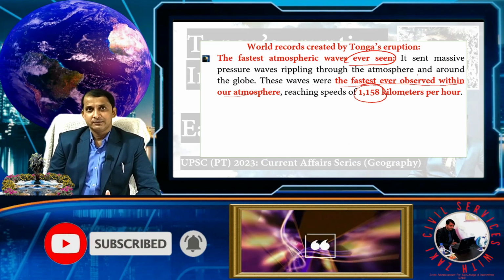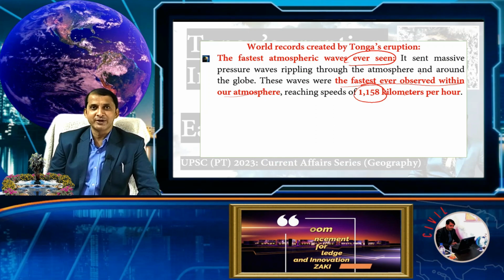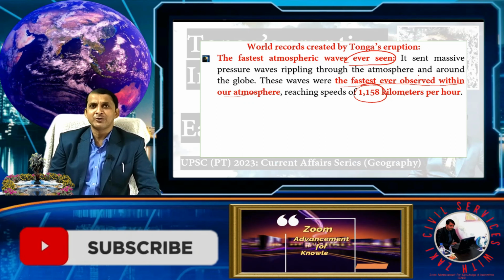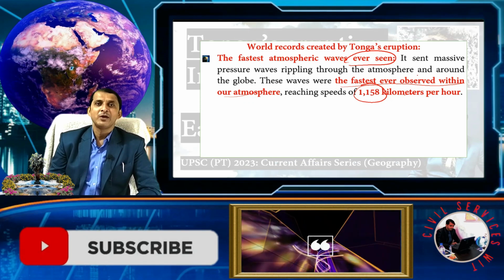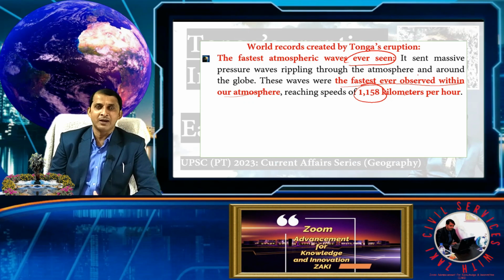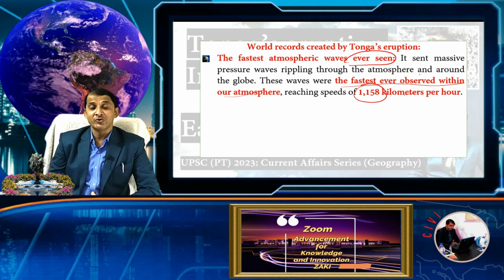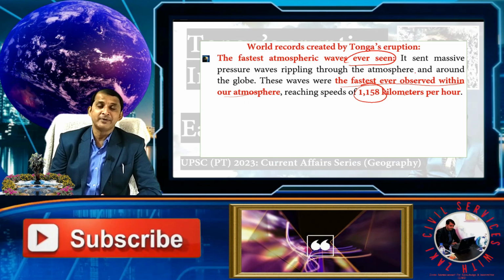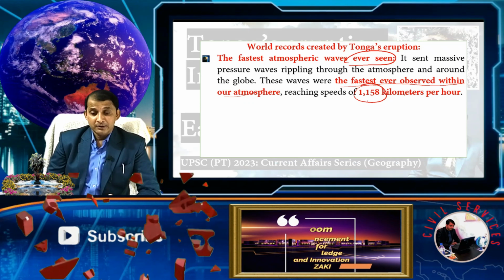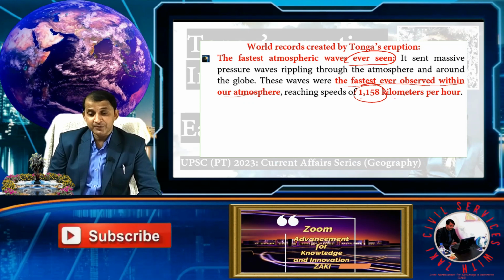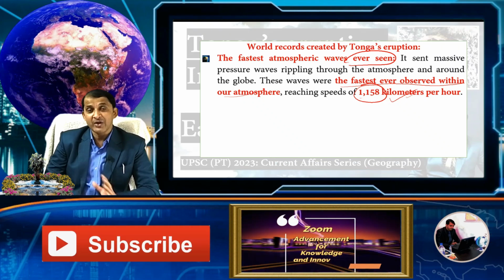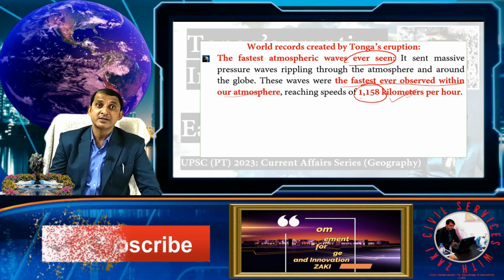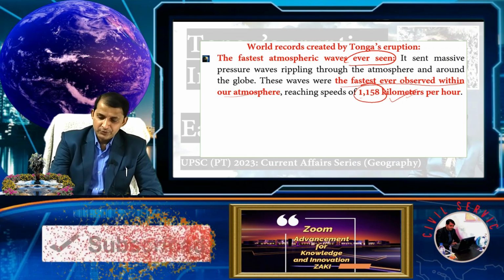Imagine, a 200, 250 or 300, 350 kilometer per hour typhoon or cyclone can devastate the earth, and as you know how much damage that does, but this is 1158 kilometer per hour waves. So see the greatness of this Tonga eruption.